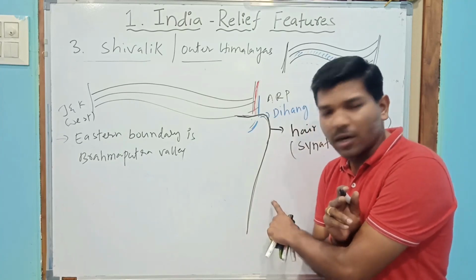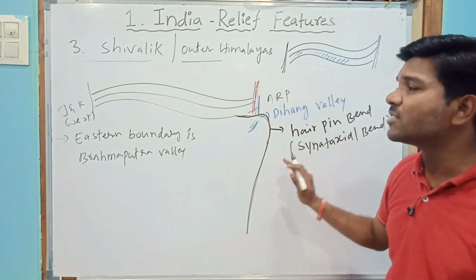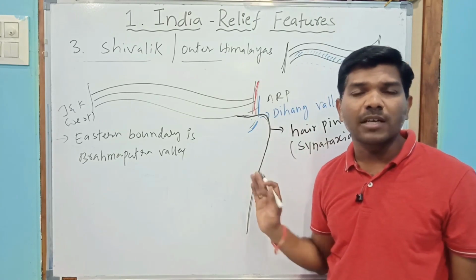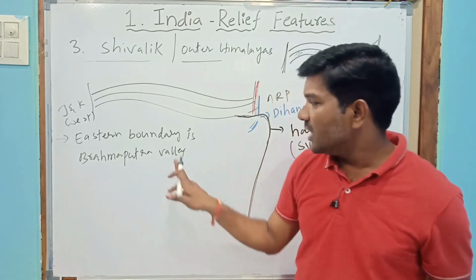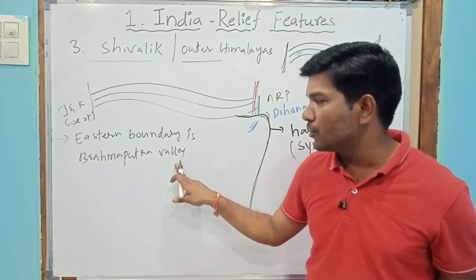It's very, very important. So this is the eastern boundary. Simply they may ask you, what is the eastern boundary of the Himalayas? Brahmaputra Valley.